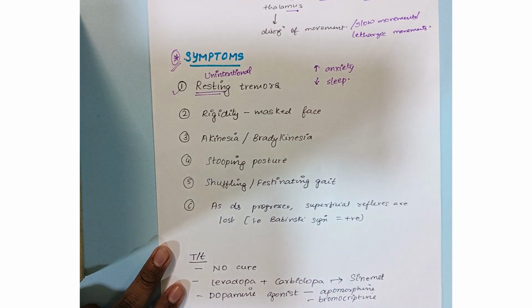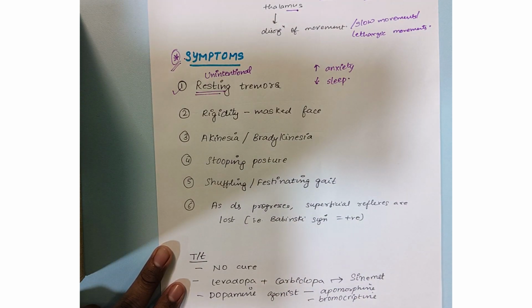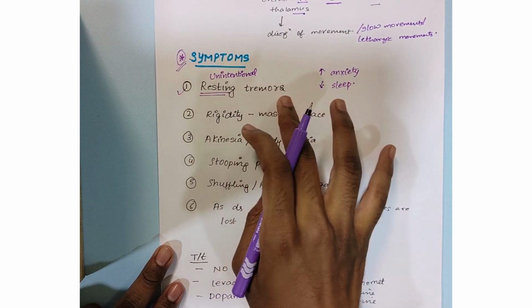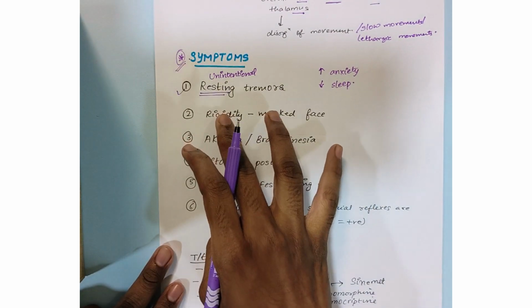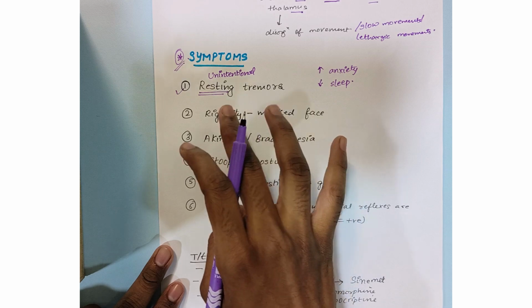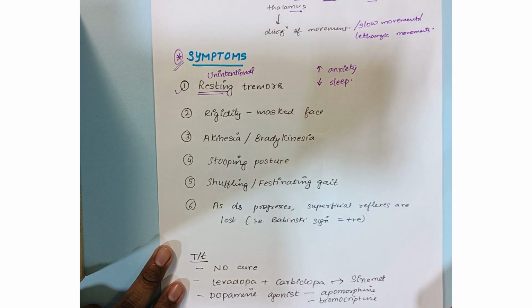So we have completed resting tremors. Always remember, the thing that differentiates basal ganglia lesion and cerebellar dysfunction is tremor. In case of basal ganglia lesion, that is Parkinsonism to be precise, we have got resting tremors. Whereas in case of cerebellar dysfunctions, we have got intentional tremors.